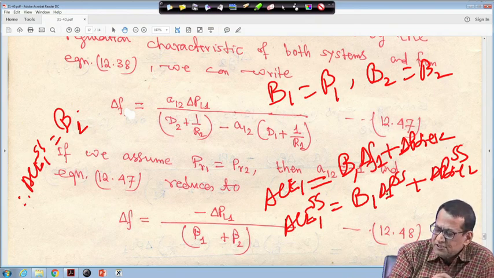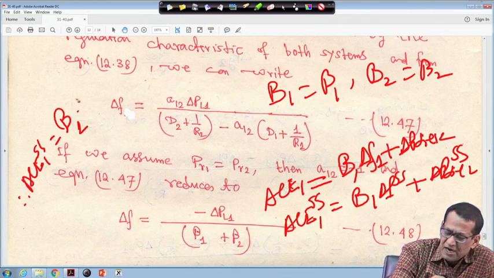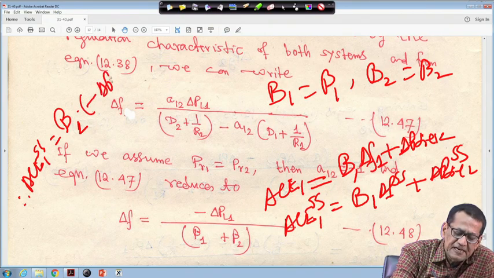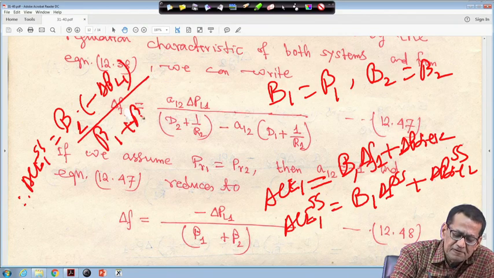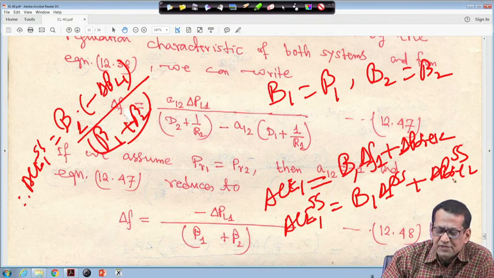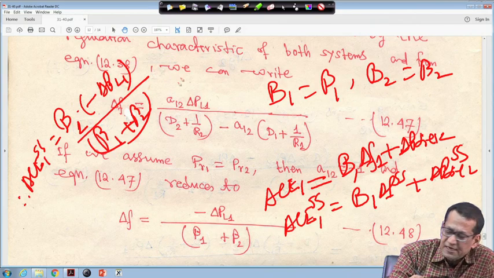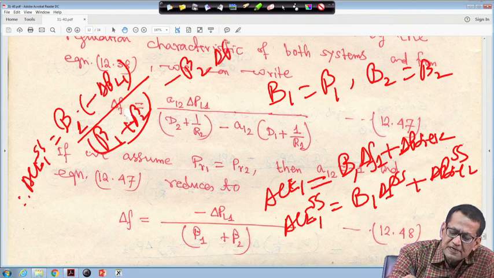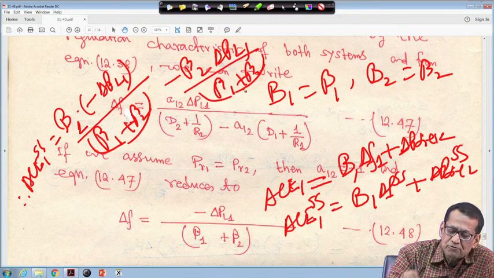So, if we substitute here, it will be beta 1, then minus delta PL1 divided by beta 1 plus beta 2, this is one equation. Similarly, delta P tie 1 to SS I showed you before, that is equal to minus beta 2 delta PL1 upon beta 1 plus beta 2, right.